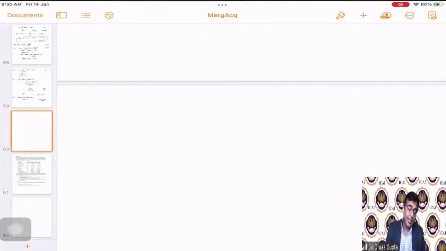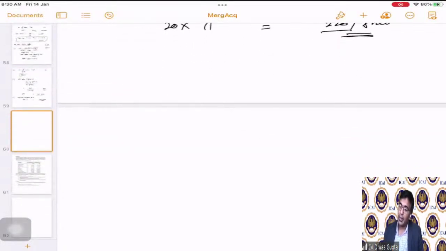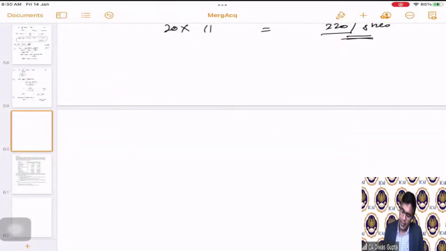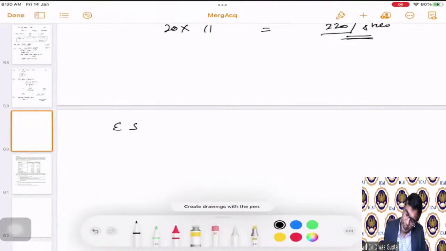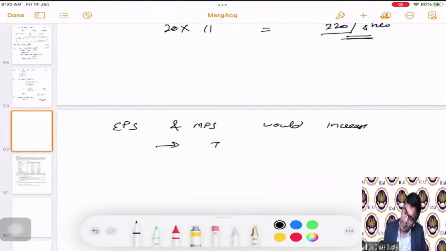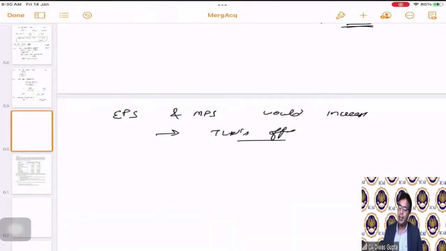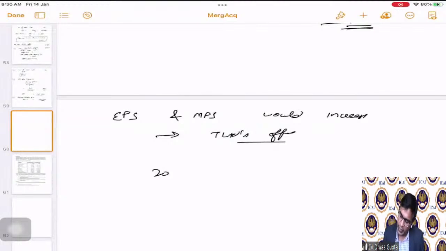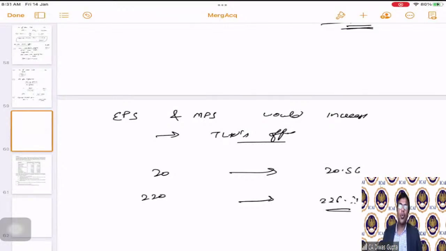Okay. Now, what are the advantages? The advantage is, first of all, if you see from the flow of the question, the EPS and MPS would increase. As per T Limited's offer, currently T Limited's EPS is 20 and MPS is 220. It is going to 20.56 and 226 point something, correct? So both EPS and MPS are increasing if you follow T Limited's offer. That is the first advantage.